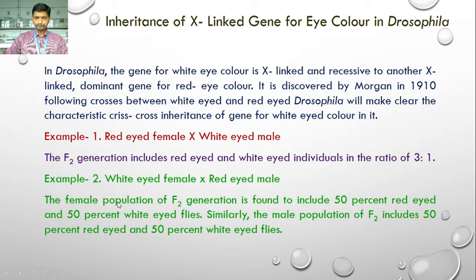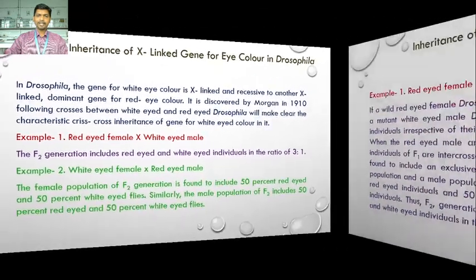So here, when a cross is made between a white-eyed female and red-eyed male Drosophila flies, we get 50% red-eyed and 50% white-eyed female flies. While if you see the male population of the F2, it consists of 50% red-eyed and 50% white-eyed flies. So one by one we are going to study these crosses, starting with a cross between a red-eyed female and white-eyed male.